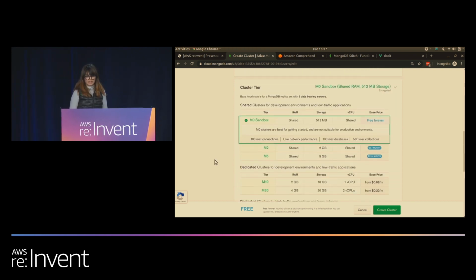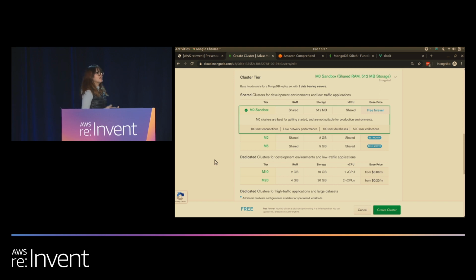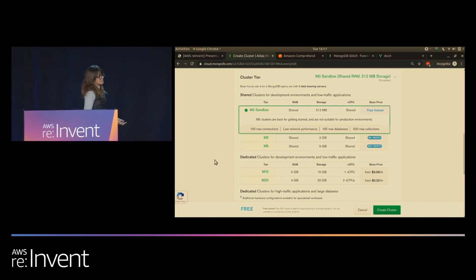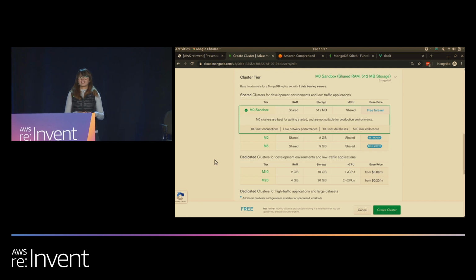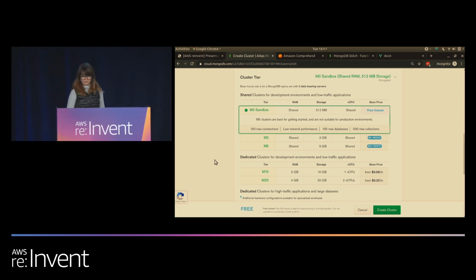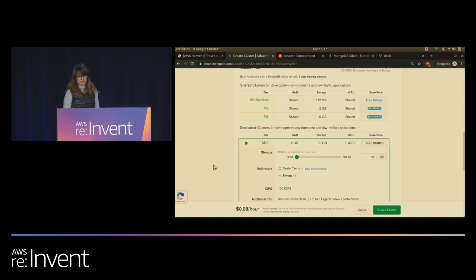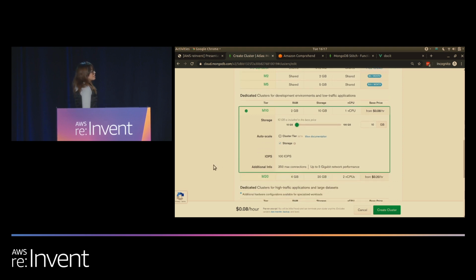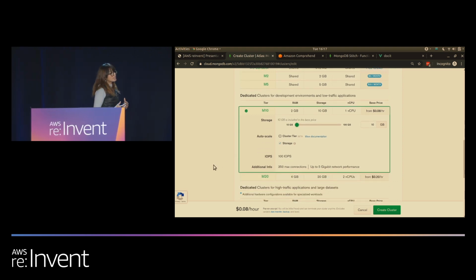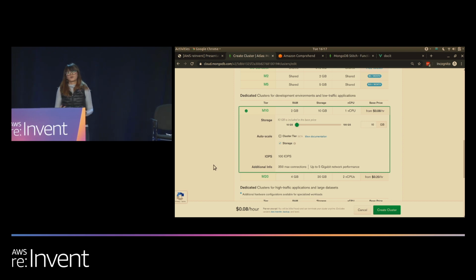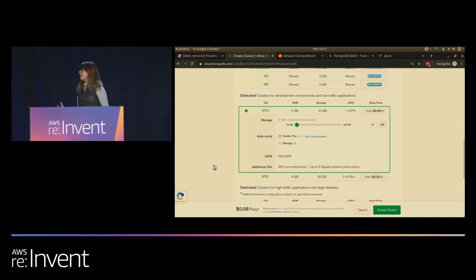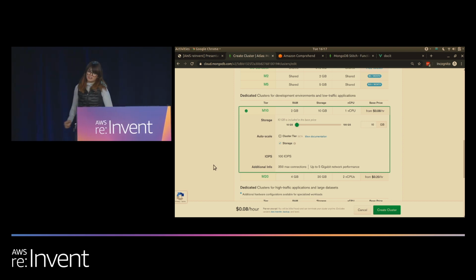Next, we get to configure our cluster details. Atlas offers a tiering mechanism where the lower tiers are great for development, but once the application is ready for production, dedicated instances are recommended. If we're unsure on which precise instance to start off with, what we can do is select the one that's most suitable and enable auto-scaling.